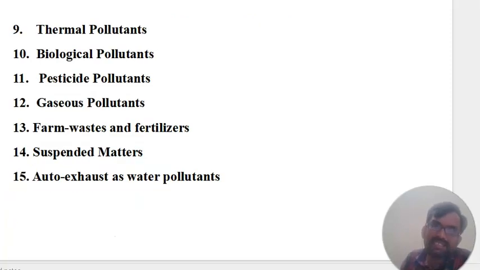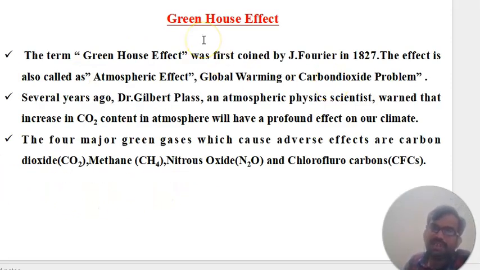Now you can see the thermal pollutants, biological pollutants, pesticide pollutants, gaseous pollutants and farm waste, the fertilizers, suspended matter, auto-exhaust water pollutants. And you can see here the pollution makes the greenhouse effect. The term greenhouse effect was first coined by J. Fourier in 1825. The effect is also called the atmospheric effect, global warming, carbon dioxide problem. So these are the gases raising the greenhouse gases.